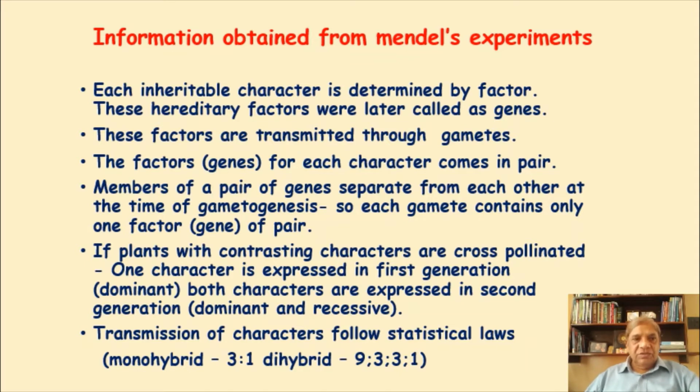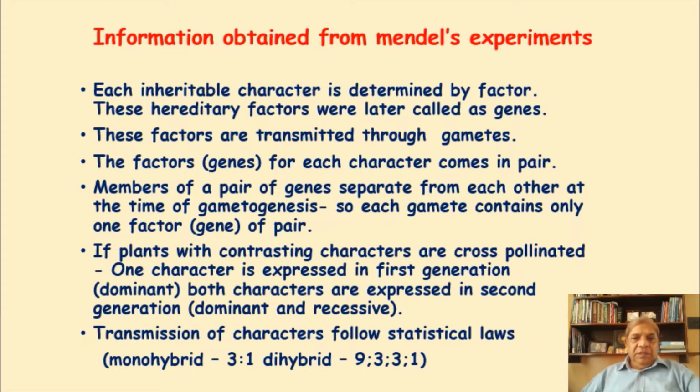For example, in a human being the somatic cell contains 46 chromosomes, but gametes, ovum or sperm, contain only half the number, that is 23, and that is why the factors which were in pair are now separated and only one factor is present in a gamete.